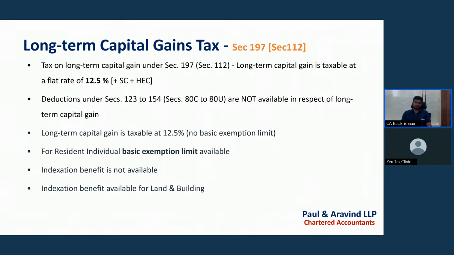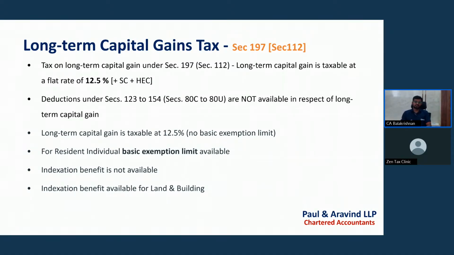As per Income Tax Act 1961, we are claiming life insurance premium and tuition fees as deductions. Those provisions, sections 123 to 154 of Income Tax Act 2025, we are not going to take as deduction for the purpose of computing capital gains tax.